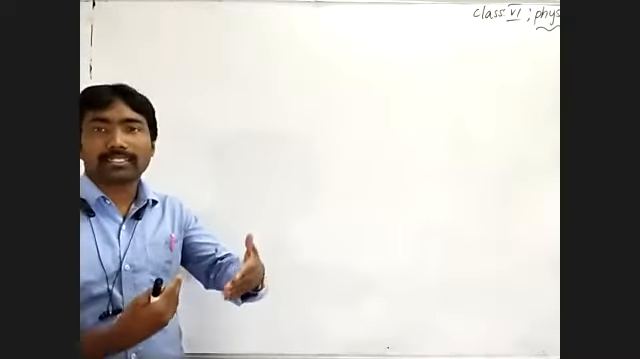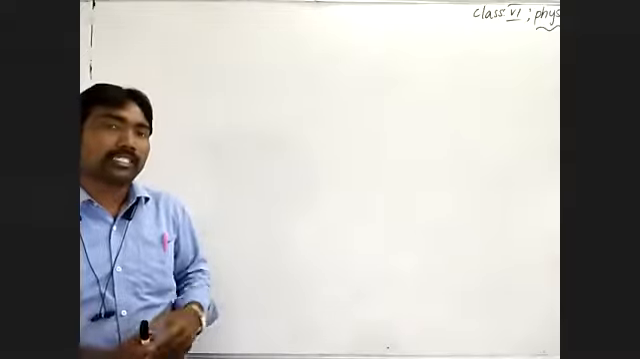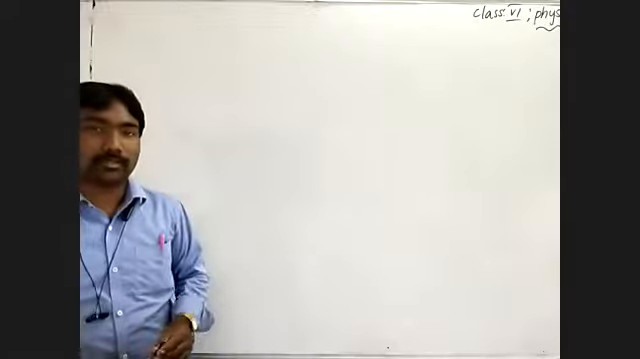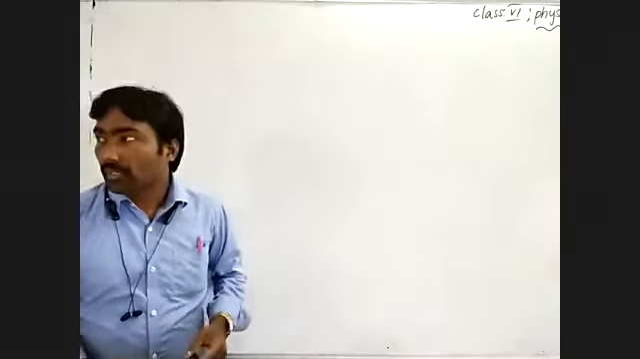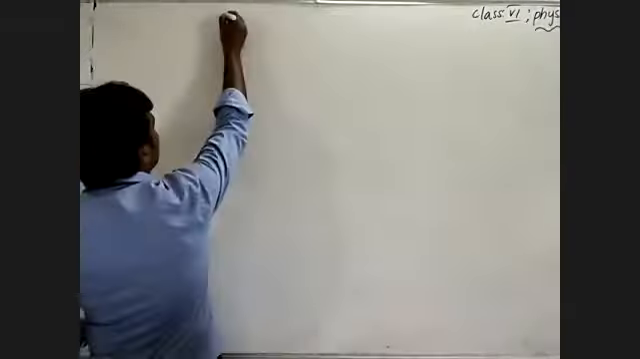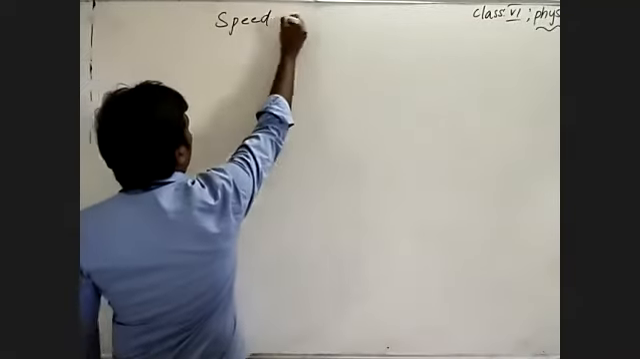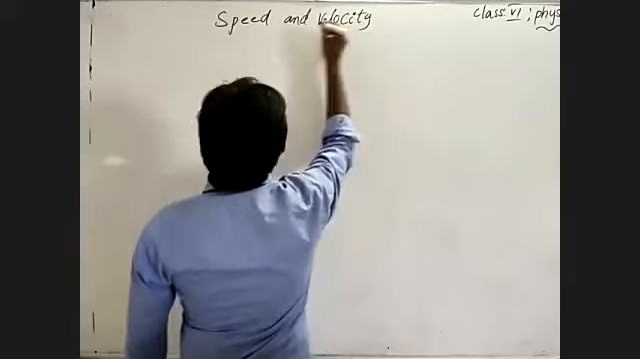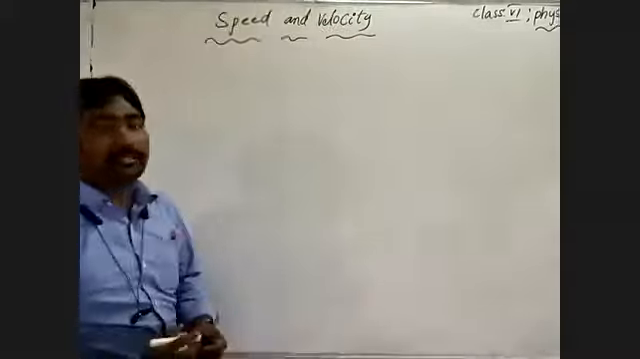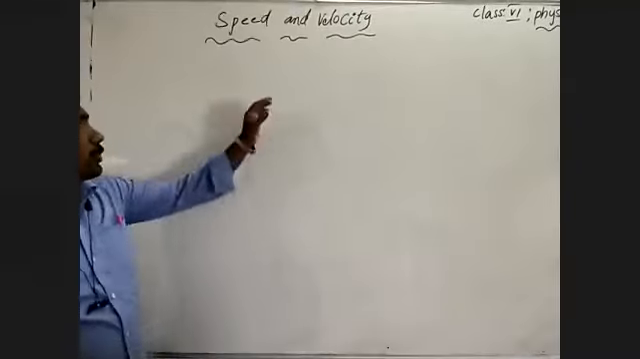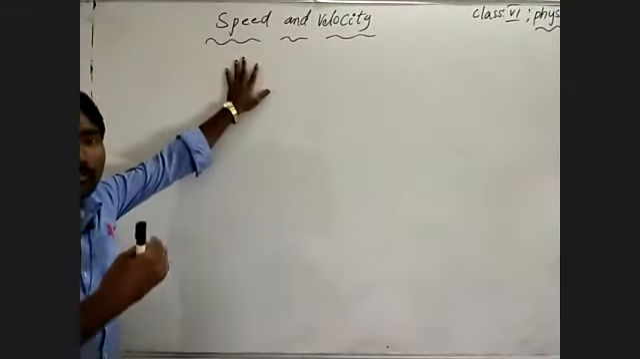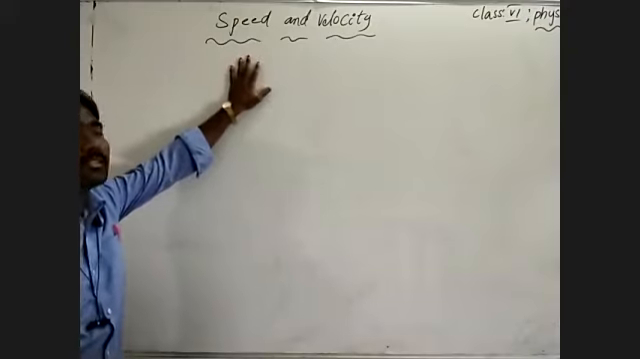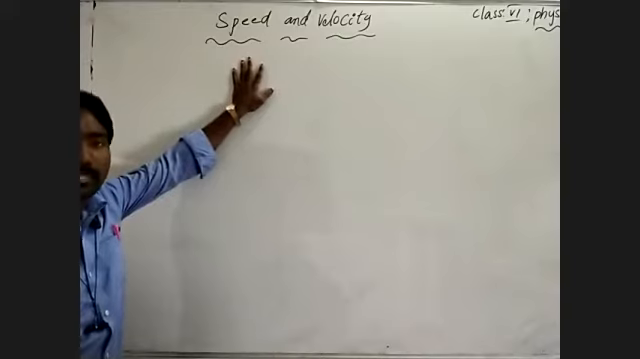In such a way, we compared those two measures and learned about distance and displacement. Now we are going to talk about speed and velocity. If you remember what we finished in our past class, there is a strong relation between speed and velocity and distance and displacement.